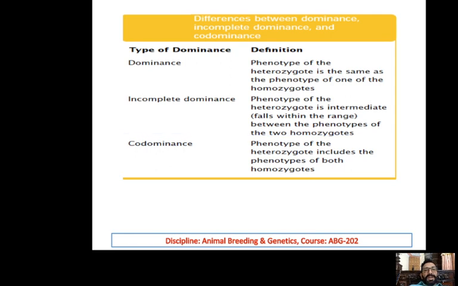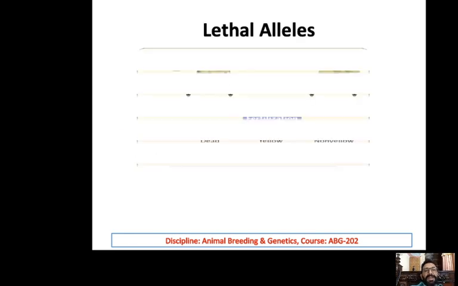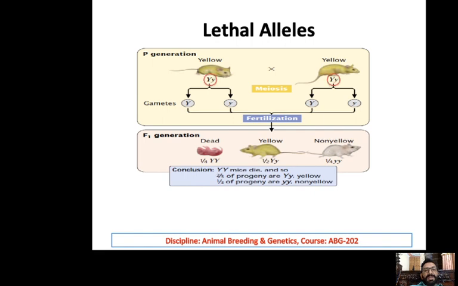So these all three categories are basically deviations from the Mendel laws. Another thing is lethal genes. In this mice example, you can see two heterozygote mice with the Y gene, alleles capital Y and small y, are intercrossed. And you see we have 1/2 yellow and 1/4 white, non-yellow. So non-yellow is homozygous recessive and the yellow is heterozygote.